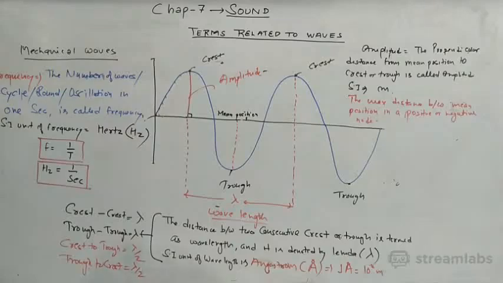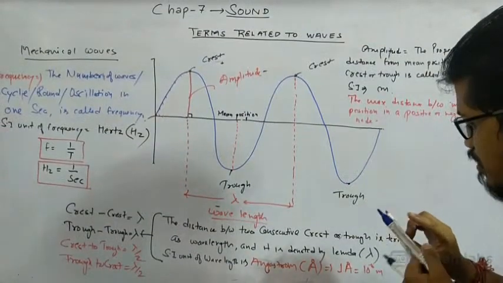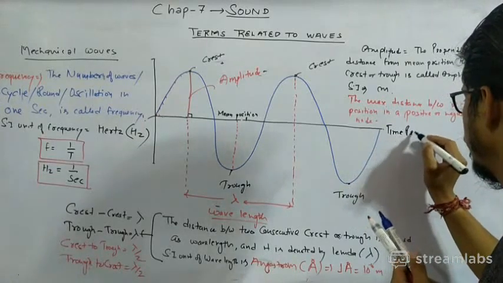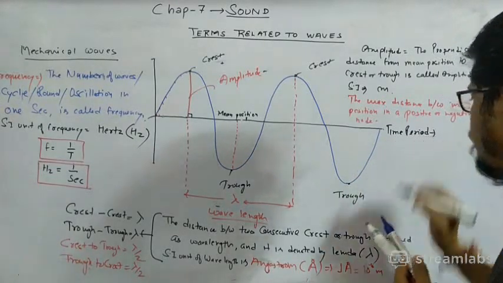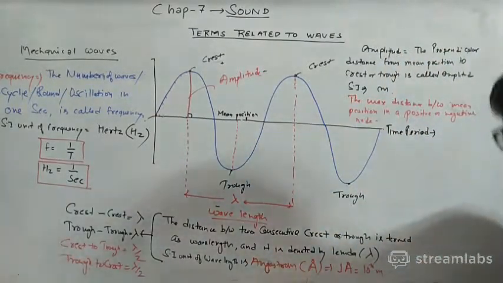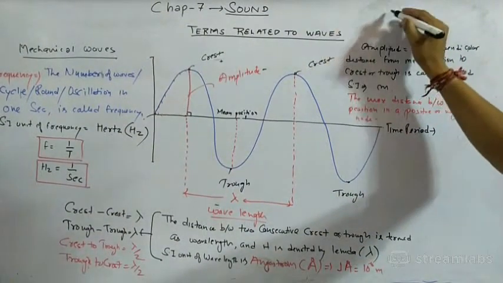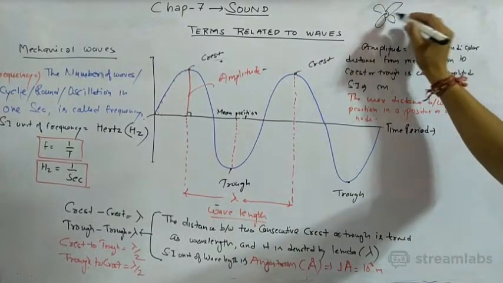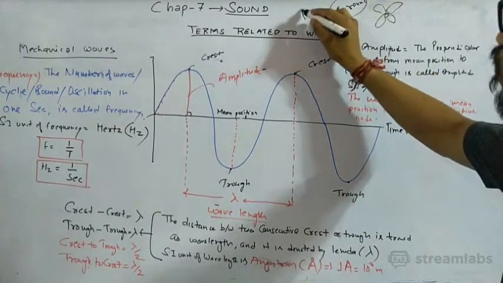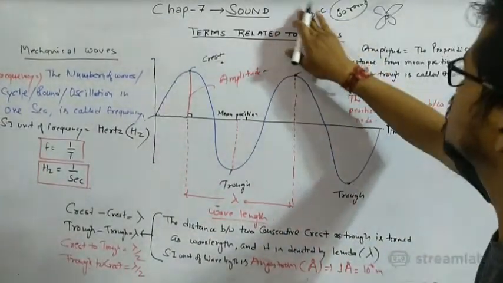Okay. The next is time period. What is time period? Time period means, suppose that a fan is moving, sorry, this is a fan, and this fan is moving 60 rounds in 1 second, or we can write 60 rounds in 60 minutes.